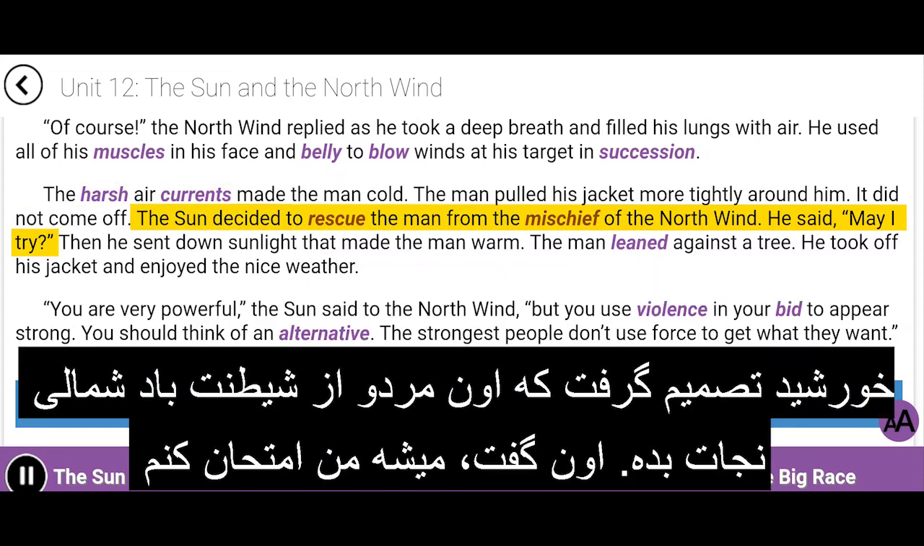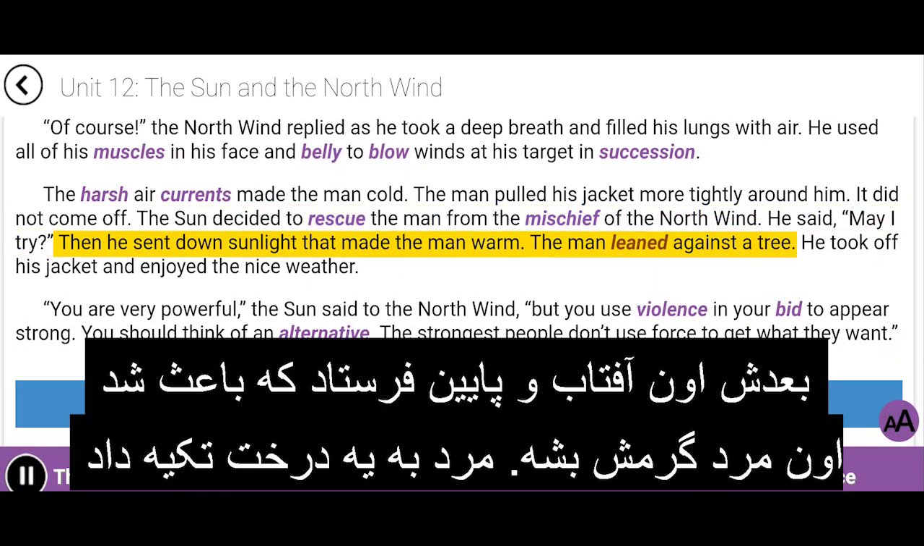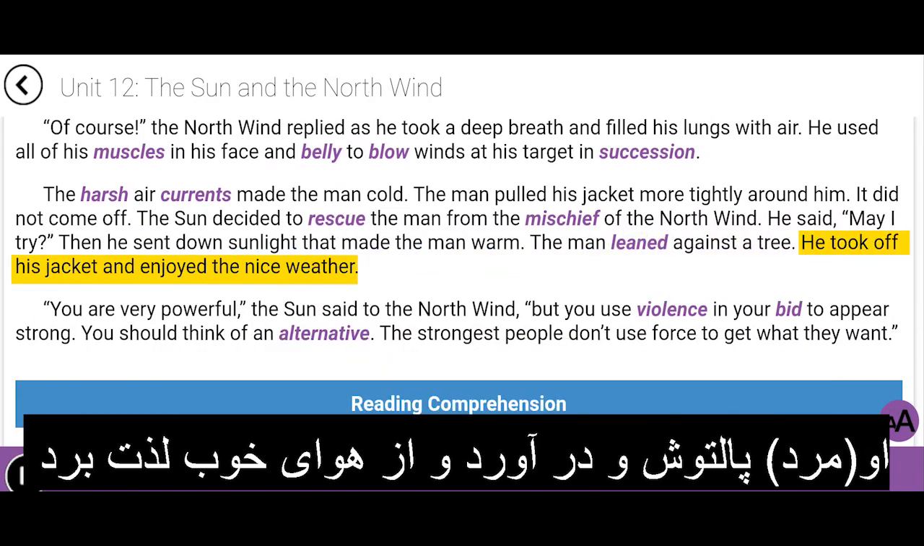The sun decided to rescue the man from the mischief of the north wind. He said, "May I try?" Then he sent down sunlight that made the man warm. The man leaned against a tree. He took off his jacket and enjoyed the nice weather.